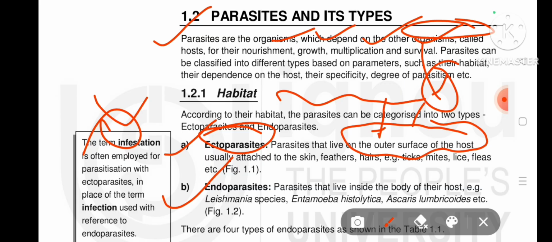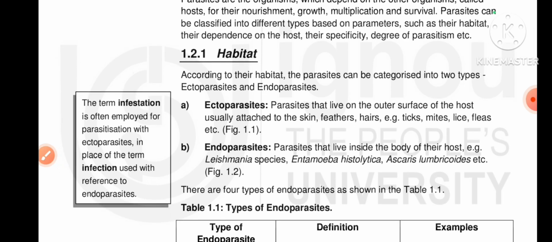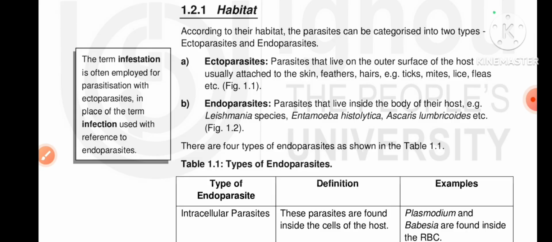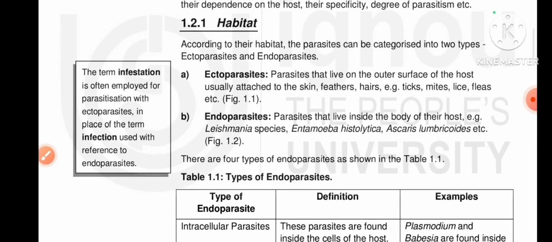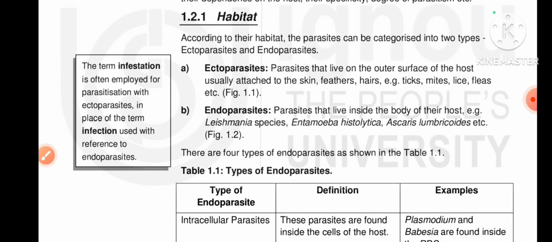Okay. Examples of ectoparasites are ticks and mites. An endoparasite is a parasite that lives inside the body of its host. So some parasites live outside of their host and other parasites live inside of their host.